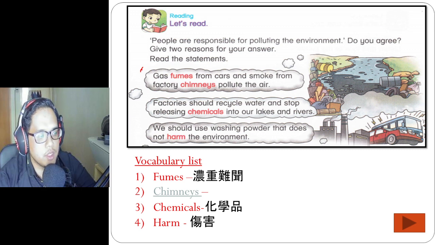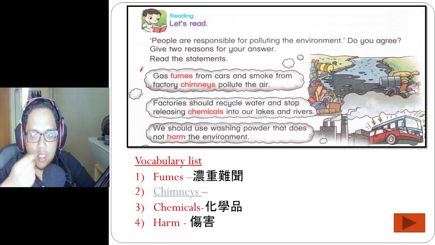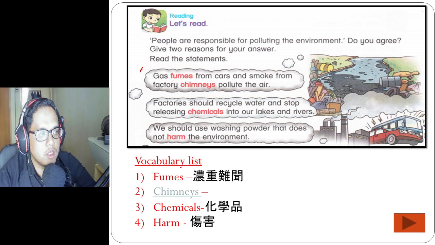So you see, gas fumes from the car. What is fumes? You can see here the meaning of fumes. In other words, fumes is smoke. Anything that comes in terms of smoke, it has color, it has smell, that's what we call fumes. So in other words, here you can also say smoke from cars and smoke from factory chimneys pollute the air. What is chimneys?